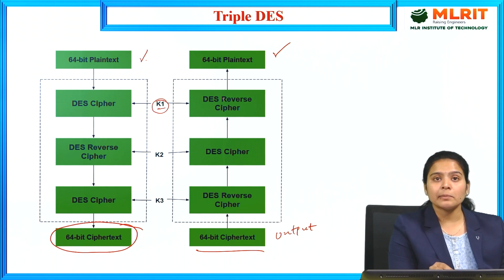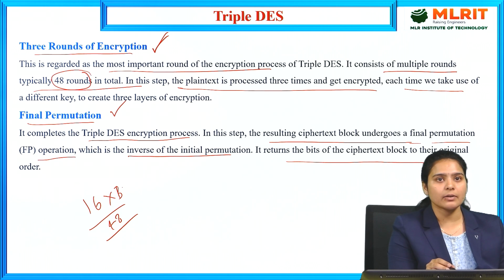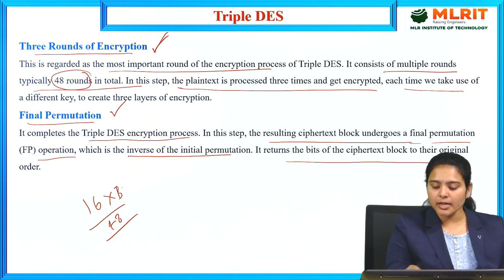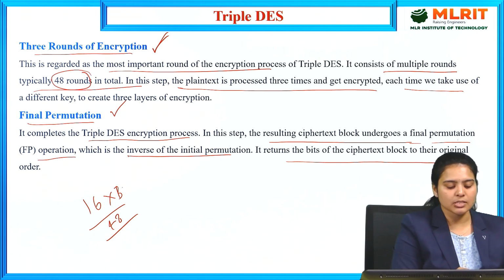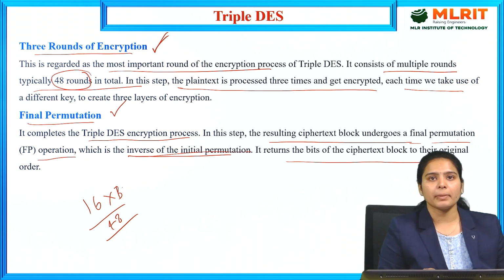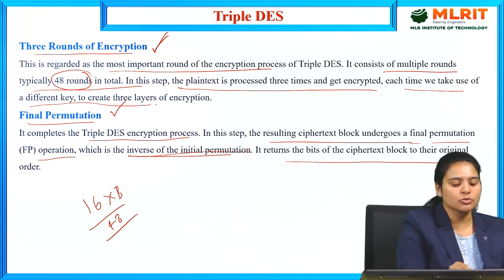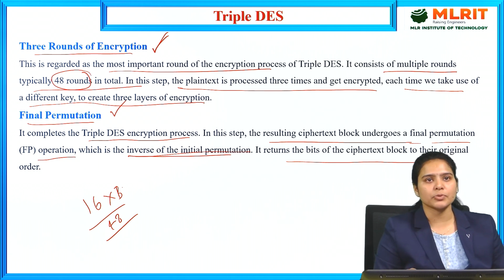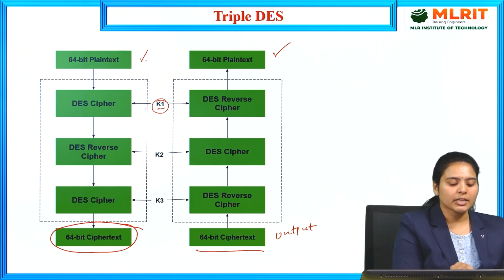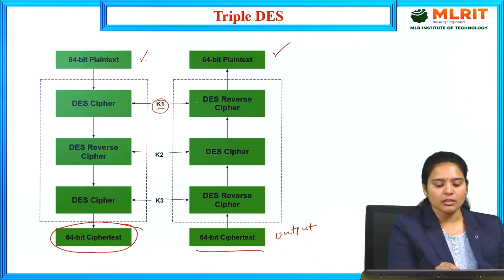Then it is converted to the reverse cipher, and the result undergoes a final permutation, which is the inverse of the initial permutation. We use different keys to get the 3 layers of encryption. After K1, we get the DES reverse cipher.